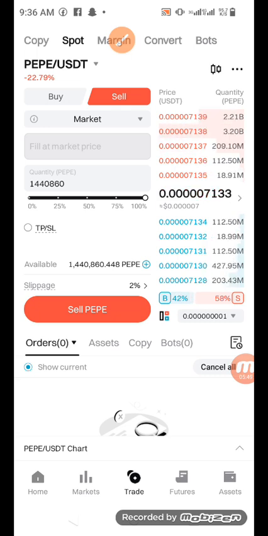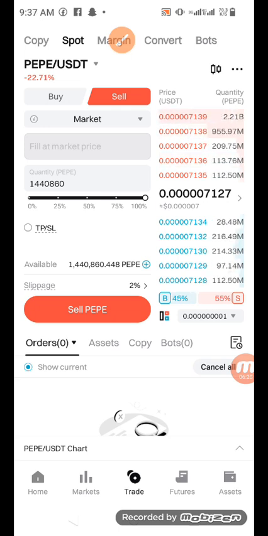Now I want to show you. Let's go practical now. Like I said, I want to sell this my paper. Now this paper you are seeing here, some of them I bought when the price was at 0.0009 something. Now it has gone down to 7.1 whatever. And also this morning I bought a few when it was also at 7, but less than what you are seeing here. Now, I want to set it at a price.